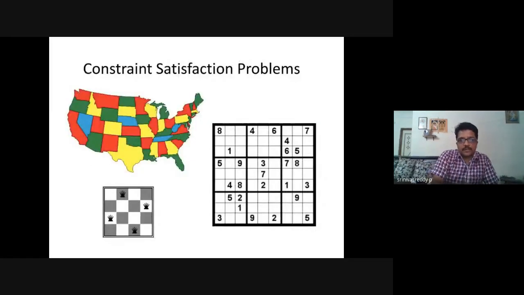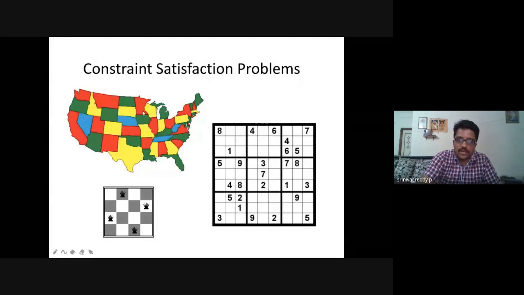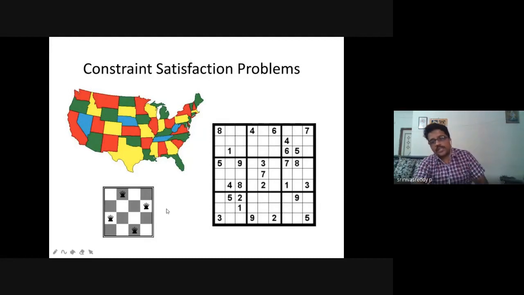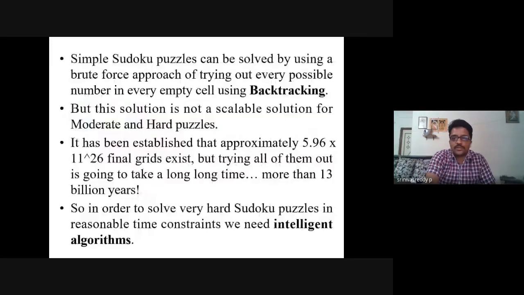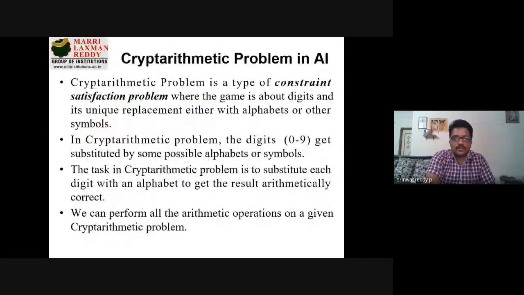So this is the one thing, right? This is a colored map. So no adjacent region should have the same color. This is Sudoku. This is the n by n queen problem, right? So no adjacent queen should be placed in such kind of things. So these are some of the constraint satisfaction problems which I want to discuss today. And this is a cryptarithmetic problem in AI. We'll discuss it in the upcoming classes. It takes almost one class.